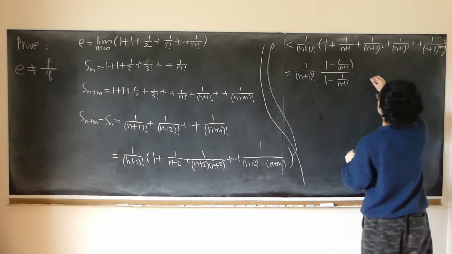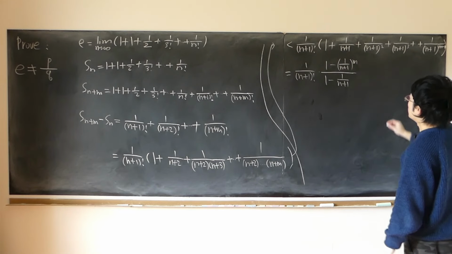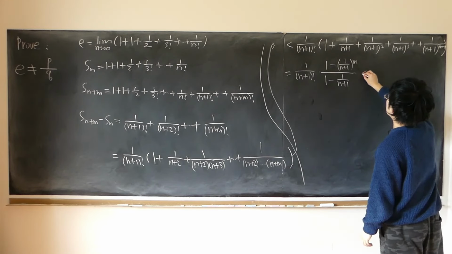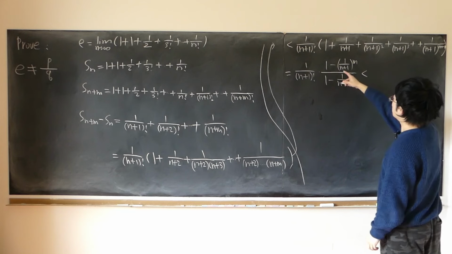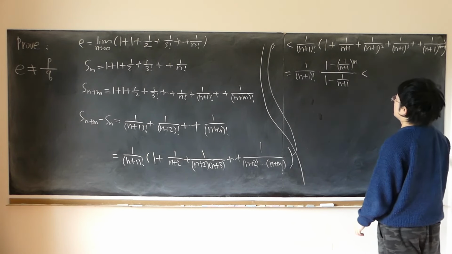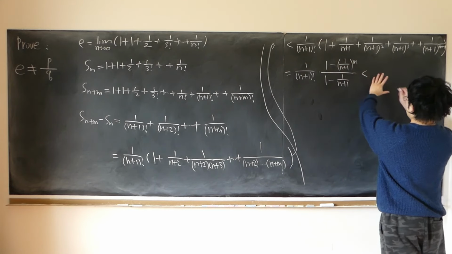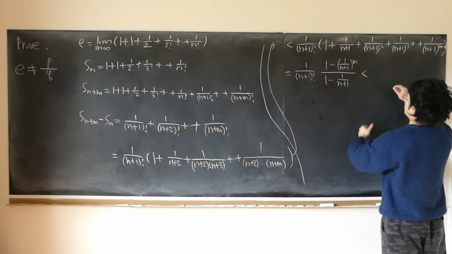Exactly m terms. And of course, that is no larger than if we just get rid of the minus 1 over (n+1) to the power of m, because originally we subtract some positive number. Now we don't subtract it, now we are bigger.